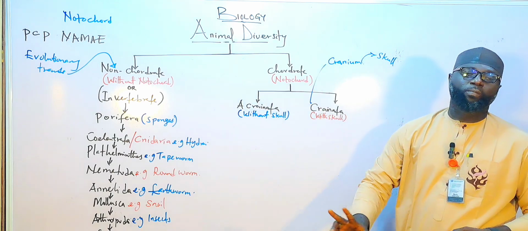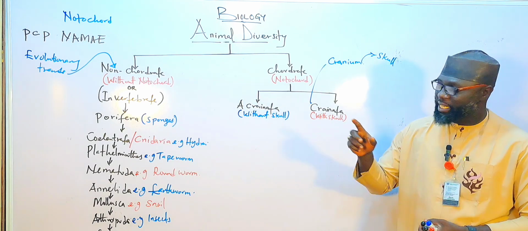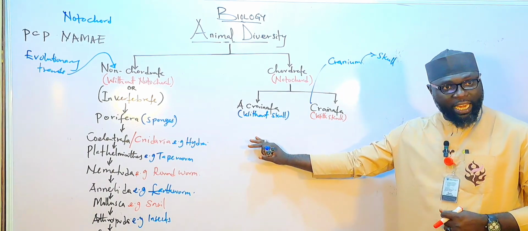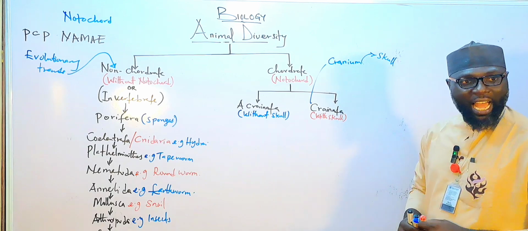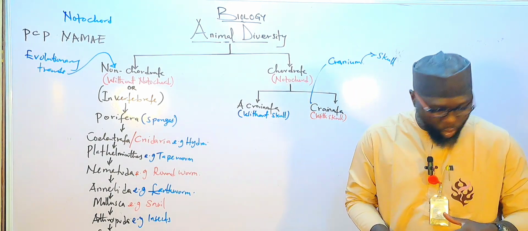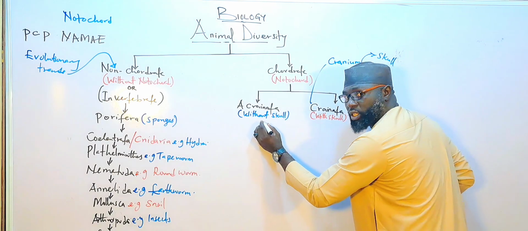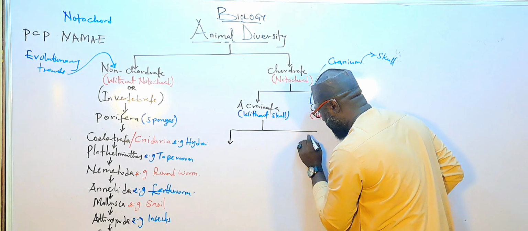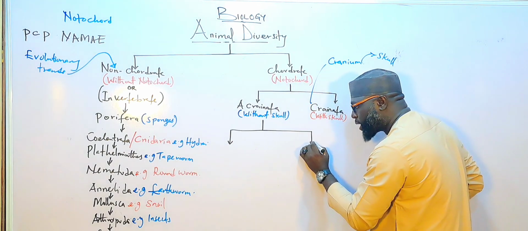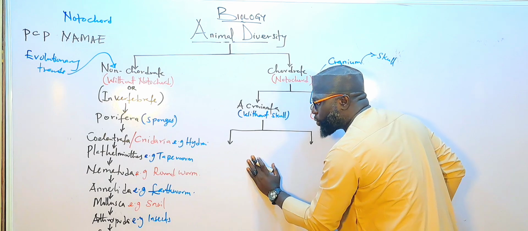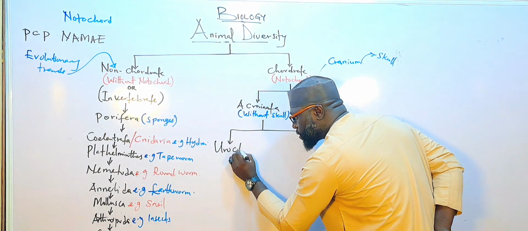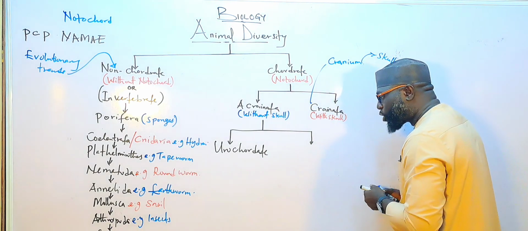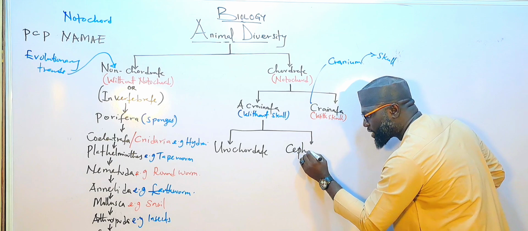And again, this chordata is now divided into two parts. The first one here we call Urochordate, and the second one we have Cephalochordate.